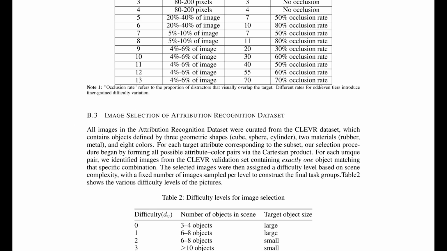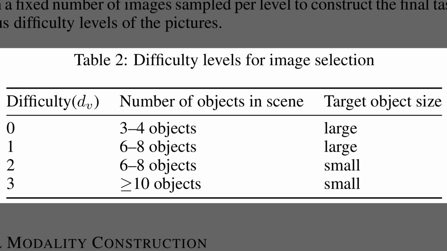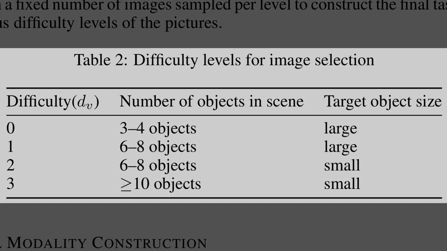We just saw that ambiguity increased oscillations. This table defines the visual difficulty tiers that generate those ambiguous cases. The tiers use two levers, the number of objects in the scene and the target object size. Lower tiers keep 3 to 4 or 6 to 8 objects with a large target, which makes recognition easier. Higher tiers push to 6 to 8 or at least 10 objects and shrink the target to small, so vision becomes harder and uncertainty rises.